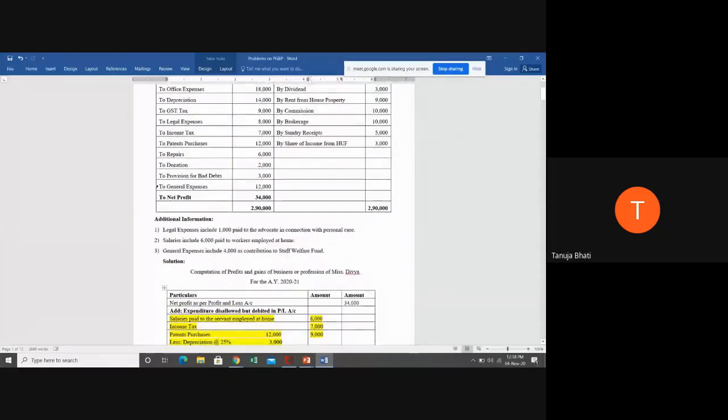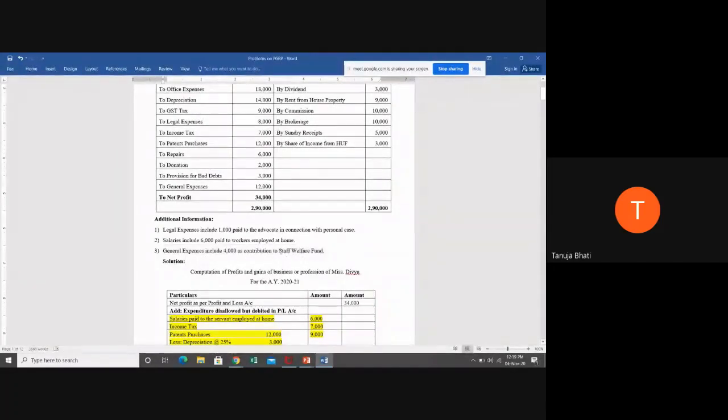Next, to general expenses, 12,000. Now, is general expenses an allowable expenditure or disallowable expenditure? Allowable. But let us just see whether some additional information is given so that we can back up our answer. So general expenses include 4,000 as contribution to staff welfare fund.